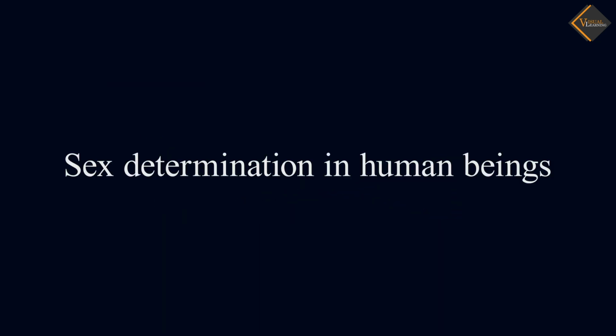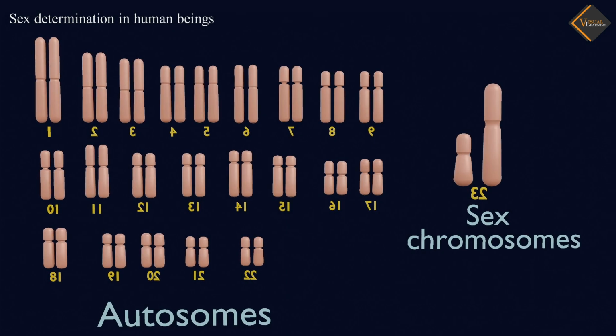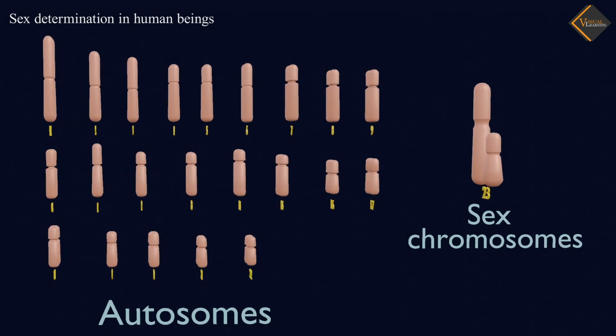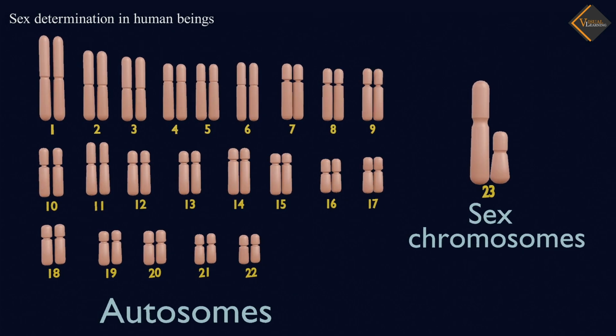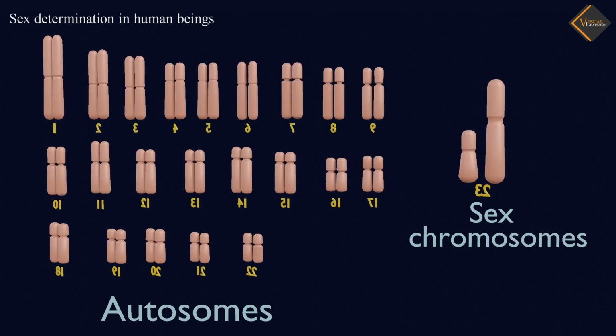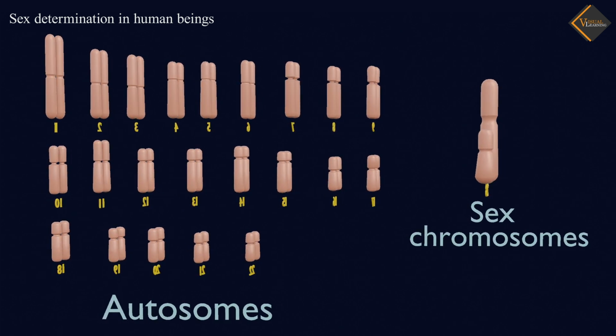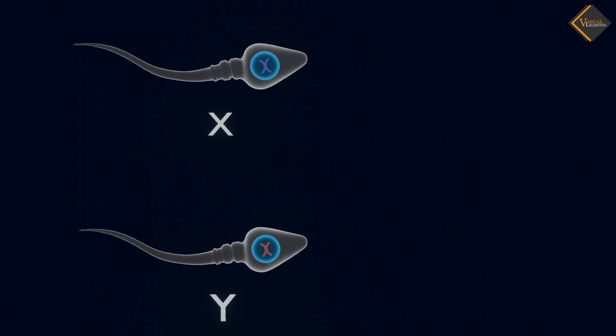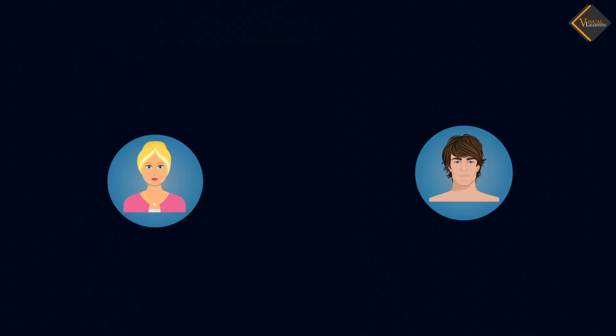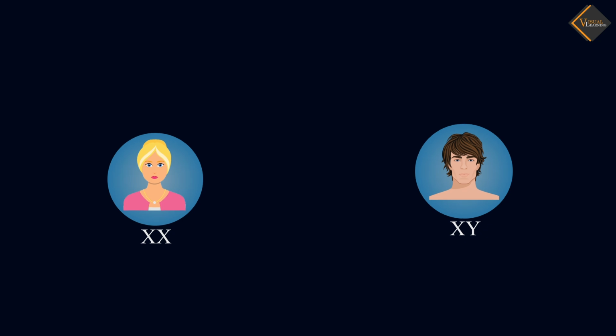Sex determination in human beings. Human beings have 23 pairs of chromosomes in the nucleus of the cell. Out of this, 2 chromosomes are sex chromosomes, X and Y. The female has 2 X chromosomes, XX, and the male has 1 X and 1 Y chromosome, XY.